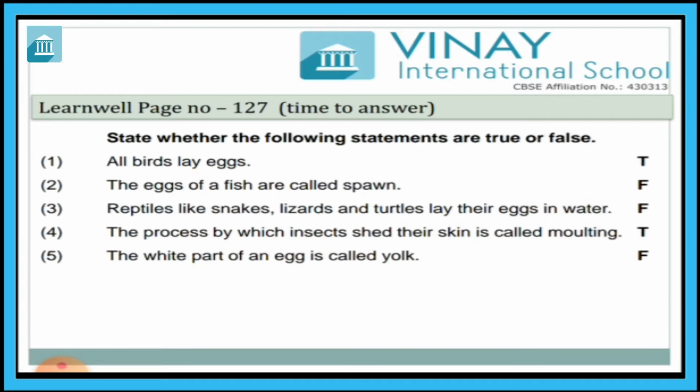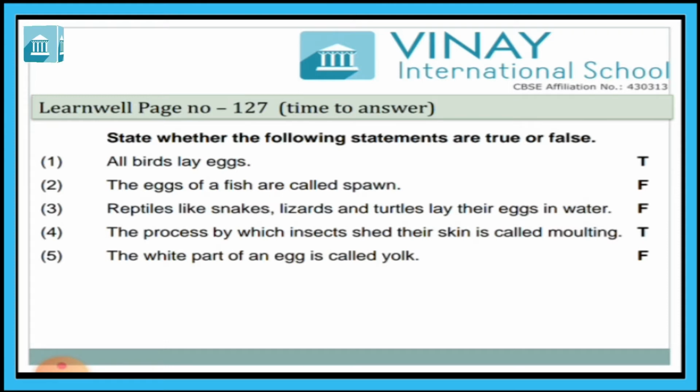State whether the following statements are true or false. First, all birds lay eggs. Yes, this is true. Second, the eggs of a fish are called swarm. That is false.